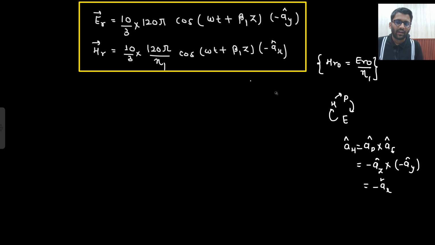Okay. And if I need to find E transmitted, so for that what is the formula I have? That my tau E is equal to 1 plus gamma E. So gamma E is 1 by 3.